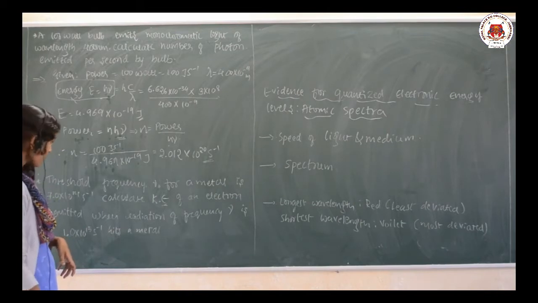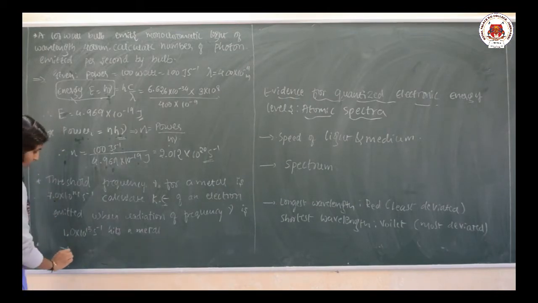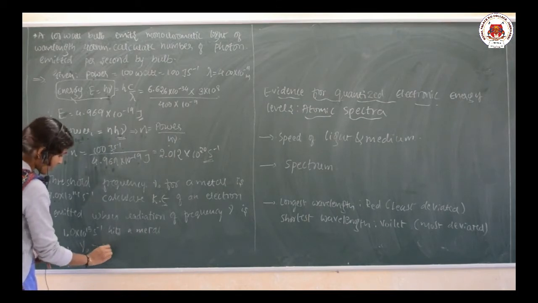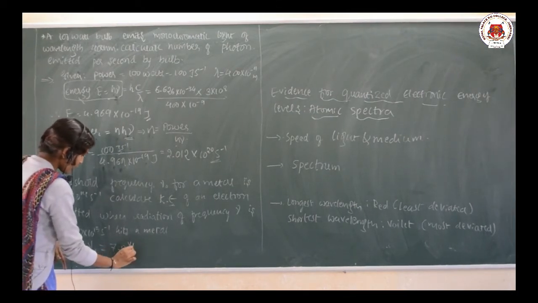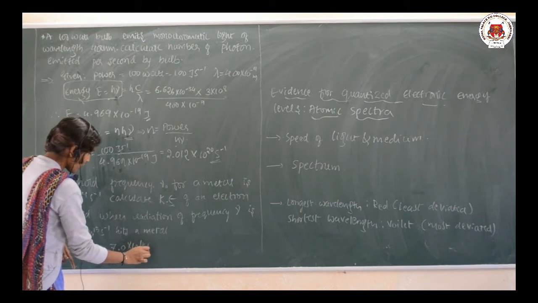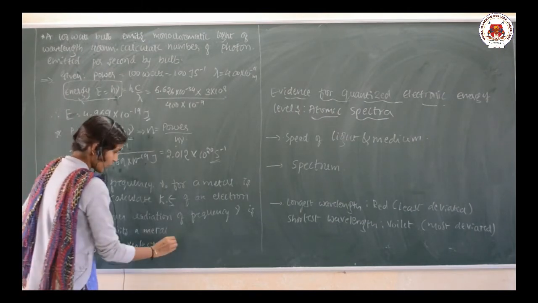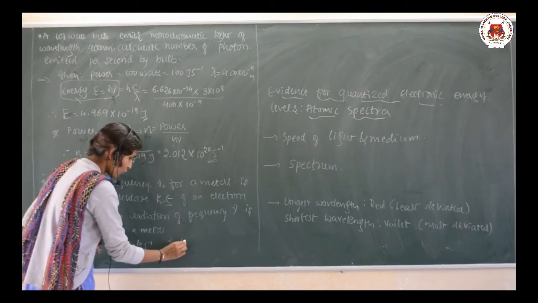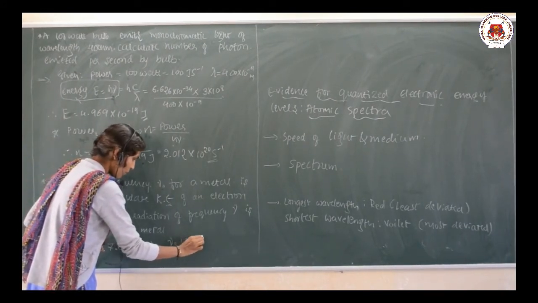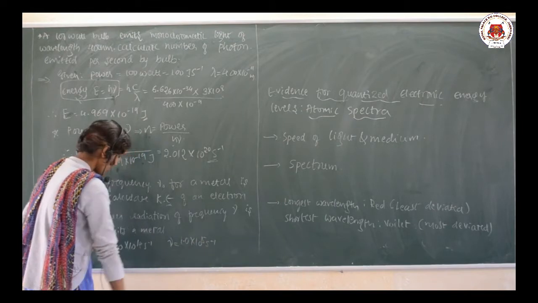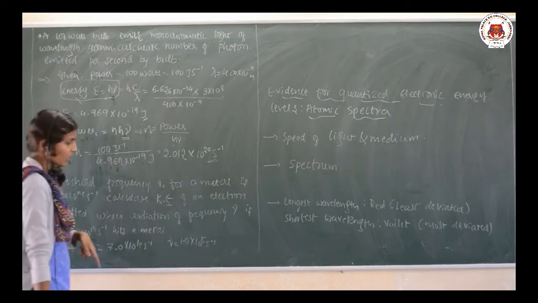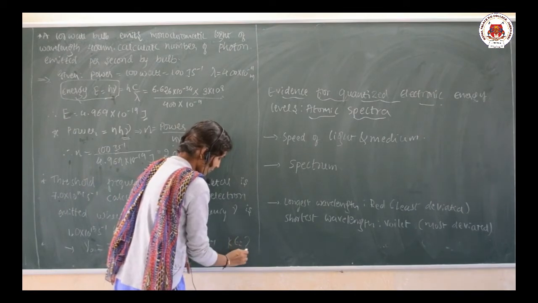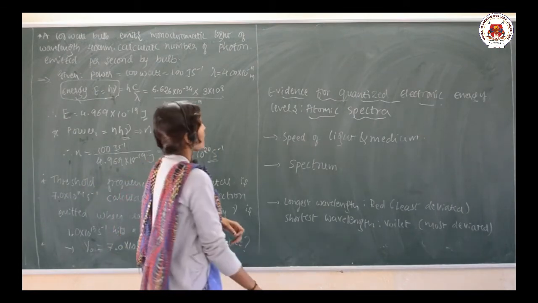So what have they given? Nu naught is 7.0 into 10 to the power 14 per second, and this is the frequency of radiation, that is nu, 1.0 into 10 to the power 15 per second. What do we need to calculate? We need to calculate the kinetic energy. Okay, so let us start.